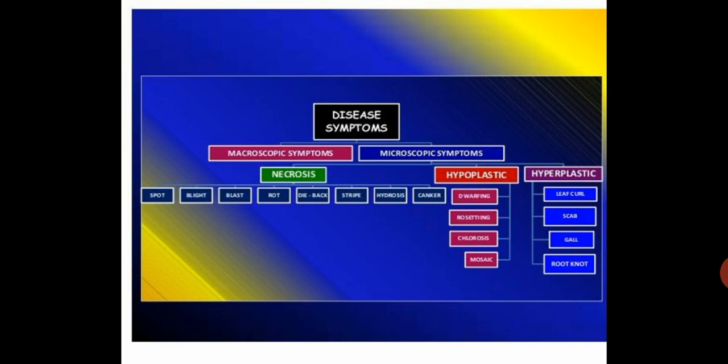There are normally two types: macroscopic and microscopic symptoms. Microscopic symptoms are further divided into three types: necrosis, hypoplastic, hyperplastic. Necrosis includes spot, blight, blast, rot, dieback, stripe, hydrosis and canker. Dwarfing, rosetting, chlorosis and mosaic all come under hypoplastic symptoms. And in hyperplastic, leaf curl, scab, gall and root knot diseases come.